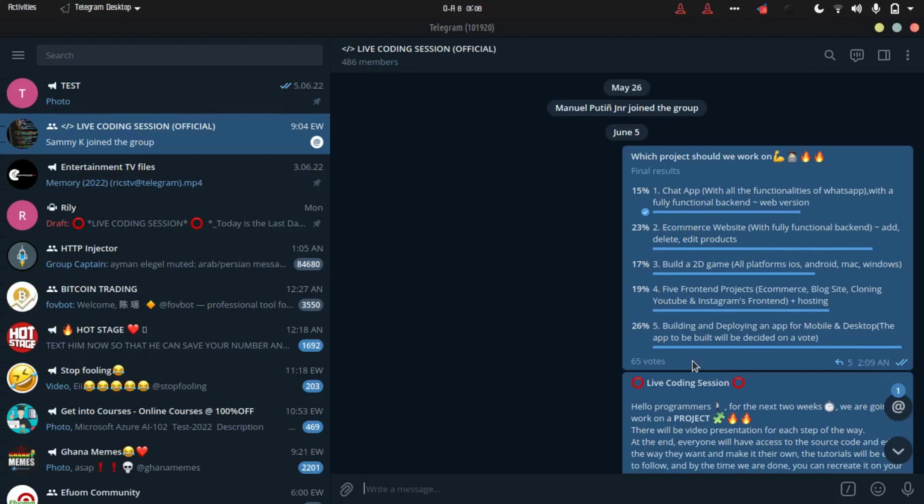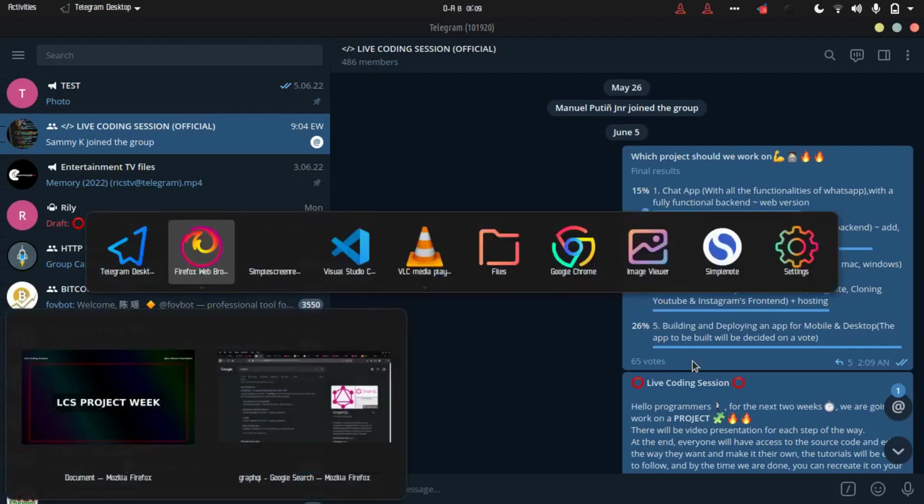So I decided that we're going to build an app of apps. What I mean by an app of apps is an app that contains the functions of a lot of apps, an app that can do basically everything, a combination of multiple apps. I don't know how else to put it, but I hope you get me. That's what we're going to do, so everybody gets a bite.